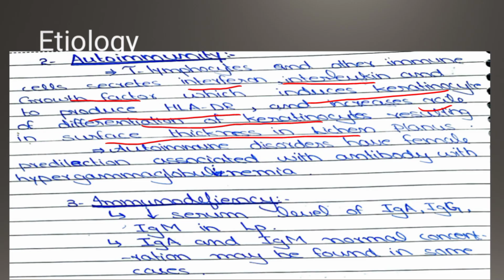Now, immunodeficiency. People who have decreased levels of IgG, IgA, and IgM. Basically, this is in lichen planus, so you can learn it with GAM. IgA and IgM normal concentrations may also be found in some cases. Sometimes in lichen planus the patient has even normal levels. Not all the time do they have decreased levels.